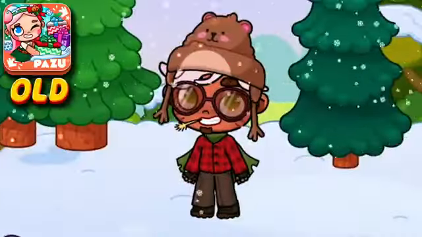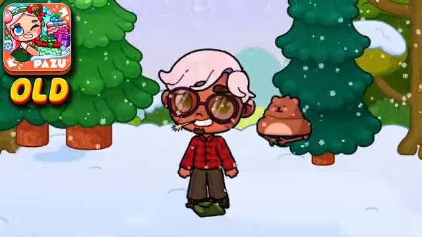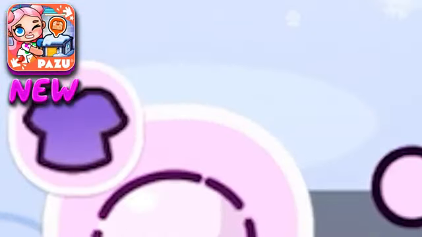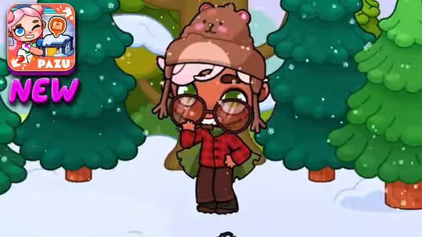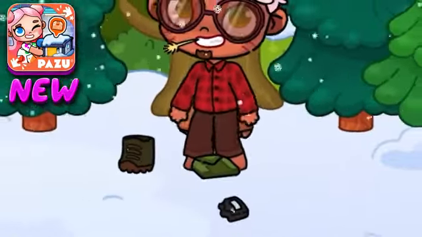In the old version, there was much less interaction with clothes. For example, you could only take off gloves or a cloak. In the new version, there is a special clothes button to make it easier to choose animation. Now, you can also adjust your glasses, take off your hat with your hands, take off your boots, and even your jacket, and much more.